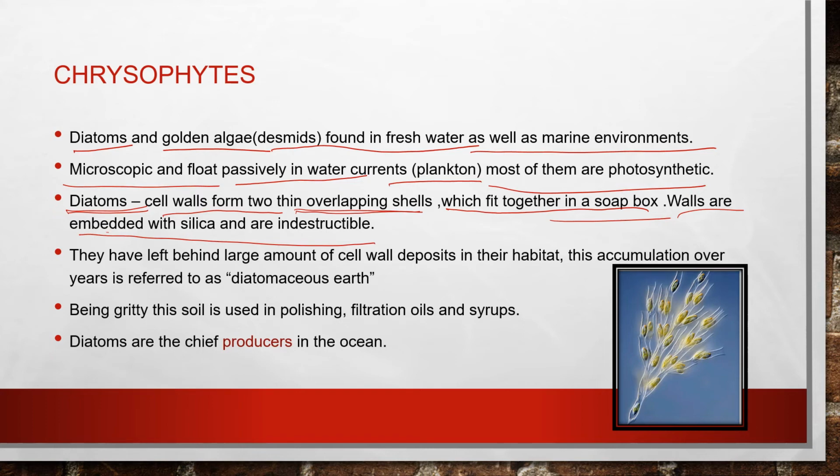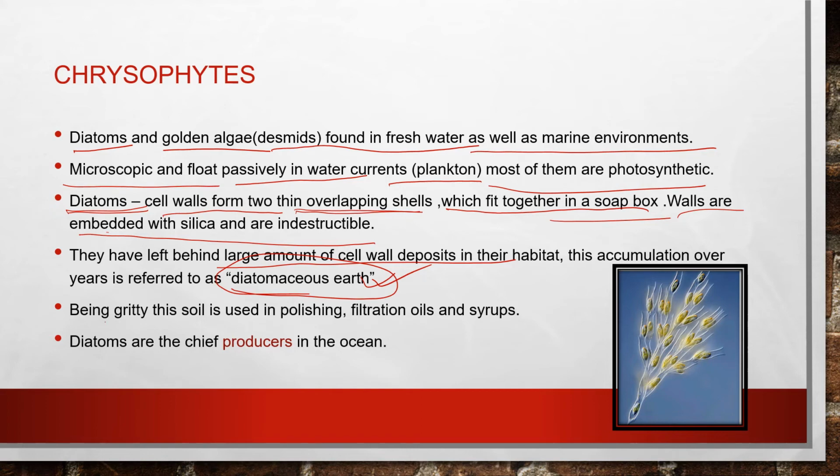They have left behind a large amount of cell wall deposits in their habitat, and these cell wall deposits have been accumulating for many years. This accumulation is called diatomaceous earth. Okay, this term is very important. If the question comes, what is diatomaceous earth? That is the accumulation of cell wall deposits left behind for a large number of years.